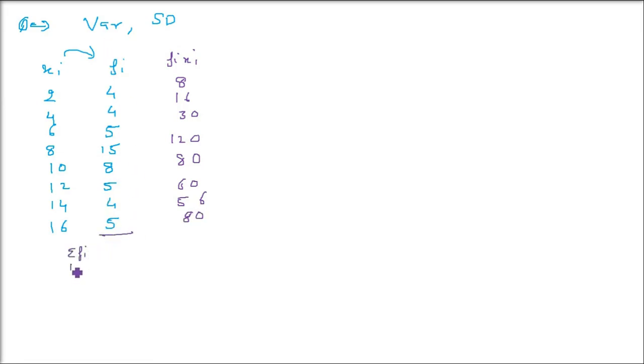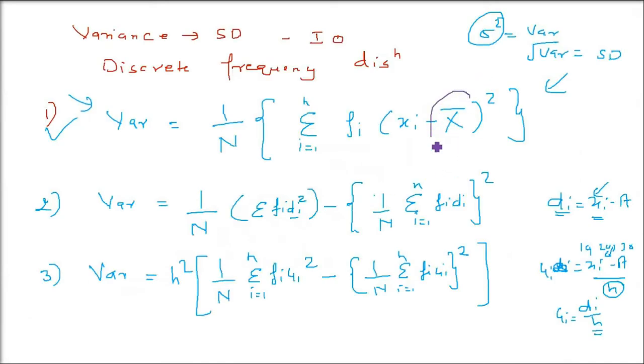Now let us take sigma Fi. That is capital N, and when you add it, it will be 50. And sigma Fi Xi, adding all the numbers of the third column, will be 450. First we are interested in X bar, the mean, because without that we will not be able to solve this.